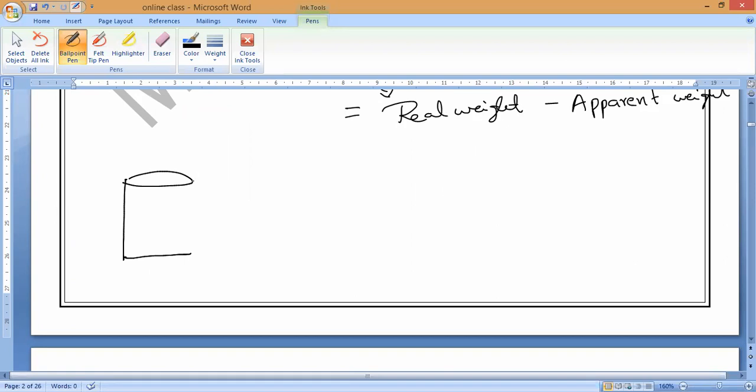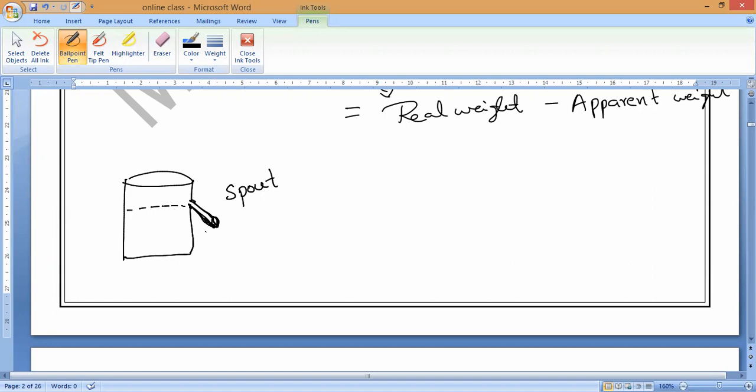It has one opening. That is what we call a spout. Are you understanding, everybody? For example, this is what we call a Eureka can. Now, once the water level reaches this point, what will happen? Water will come out from this spout. Is it okay, guys?